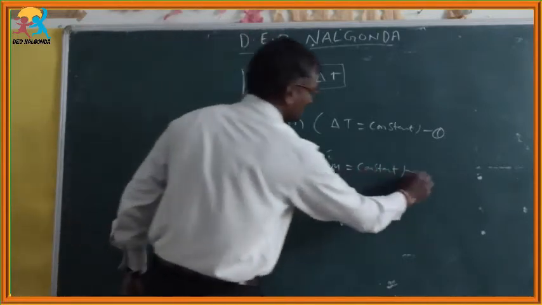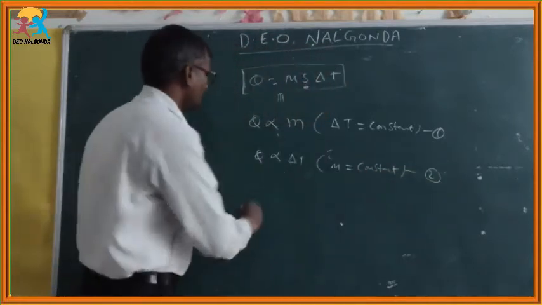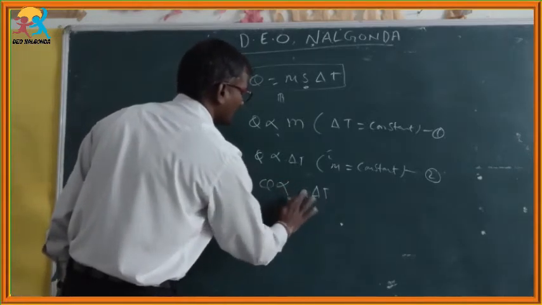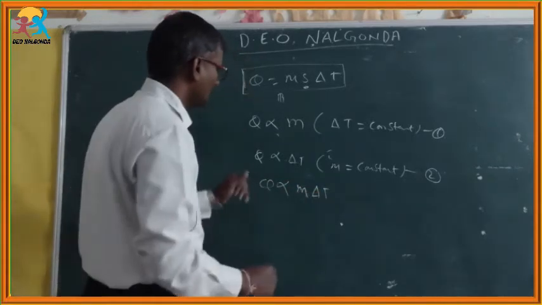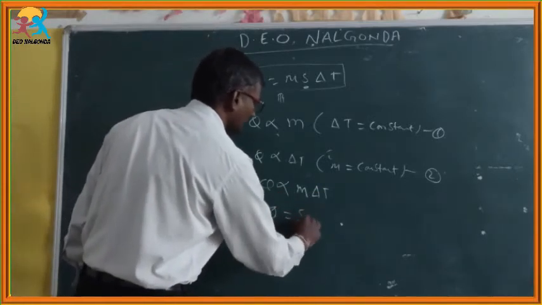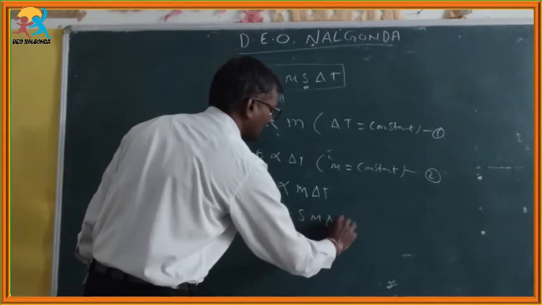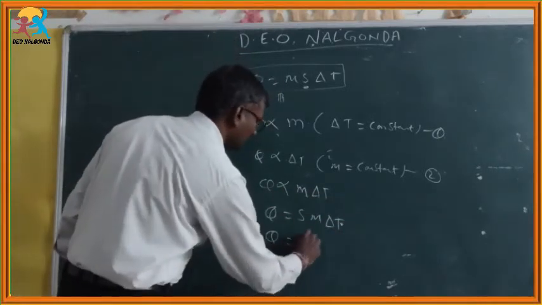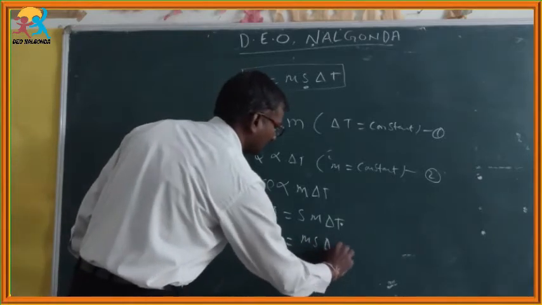So from 1 and 2 we can write Q is directly proportional to m into delta T. With the proportionality constant S, Q is equal to S into m into delta T. So Q is equal to m s delta T.